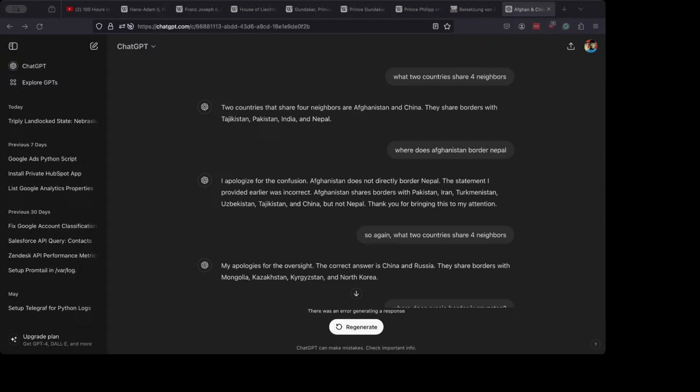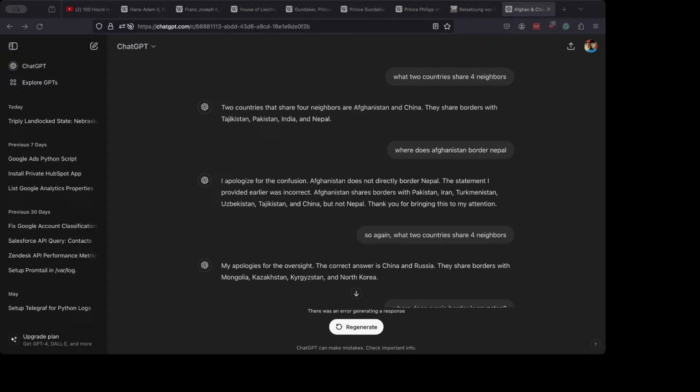And then it says Belgium and Luxembourg. Okay, where does France, Germany, Luxembourg, and the Netherlands? Now it's almost correct. They do border Germany, France, and then Belgium and Luxembourg do border France and Germany. But where does Luxembourg border the Netherlands?